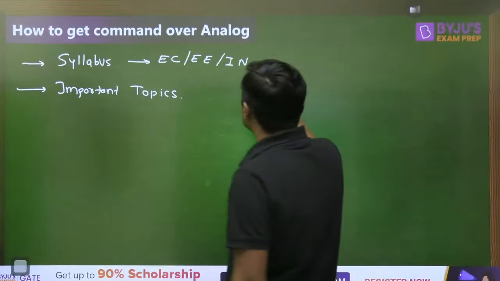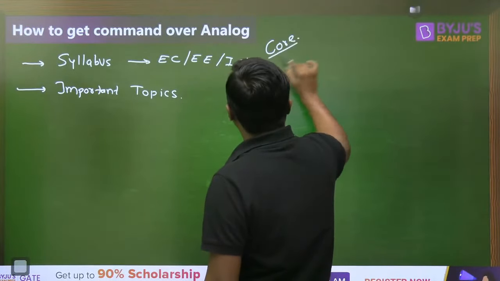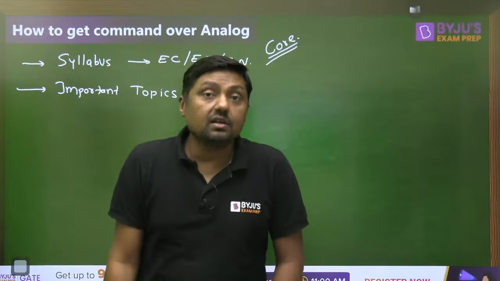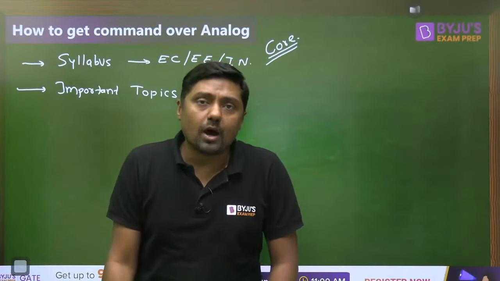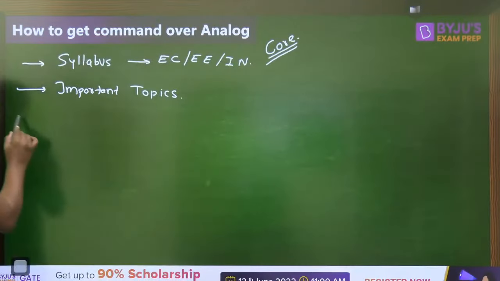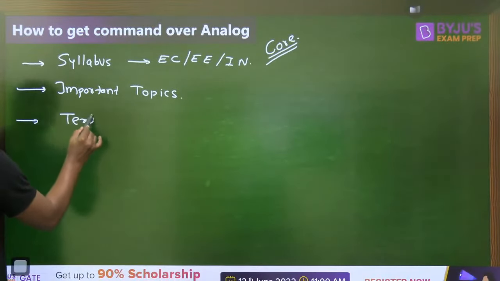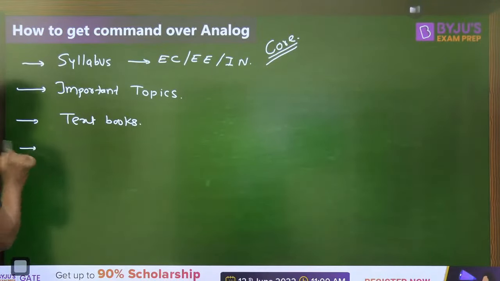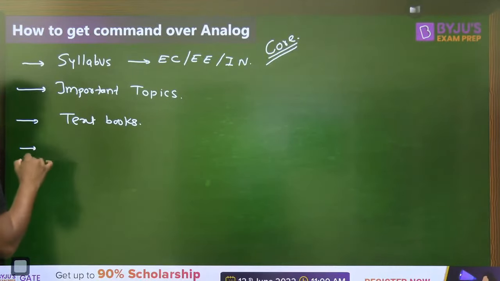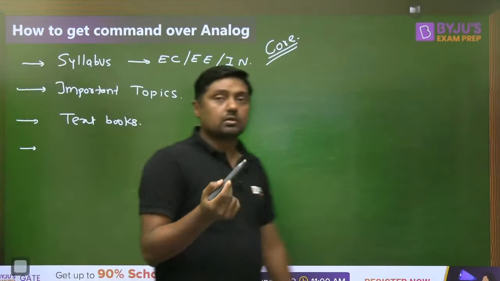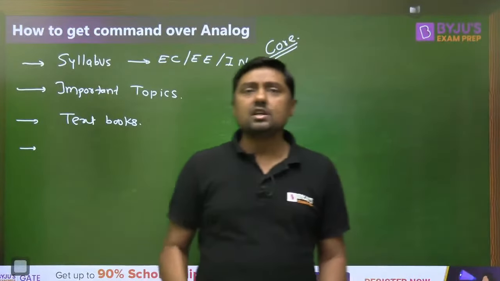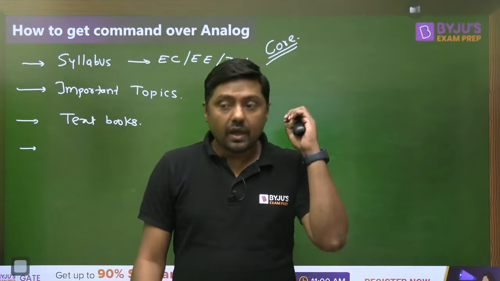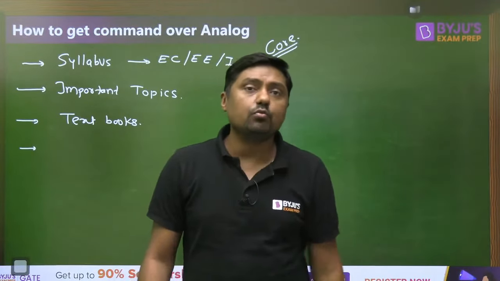Because this is a core subject for electronics students as well as electrical and instrumentation students. So how many marks in the GATE exam, 1 mark questions or 2 mark questions? Then textbooks, we will discuss which textbooks and which topics are important, and then what should be the strategy so that we will get command over this subject, that is analog. That is the general strategy: how to make short notes, detailed notes, and strong points and weak points, each and everything we will discuss.